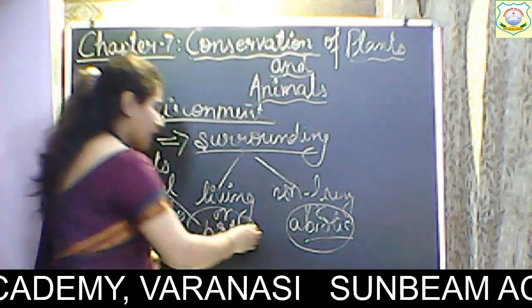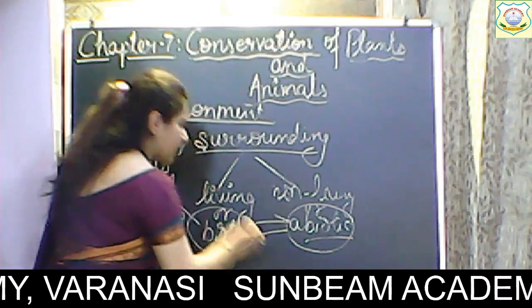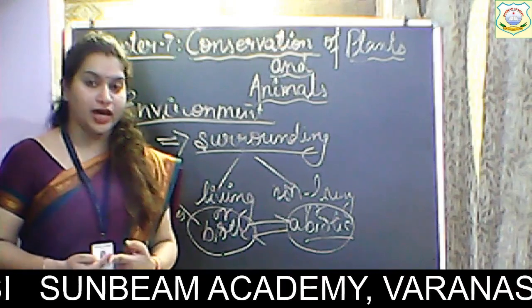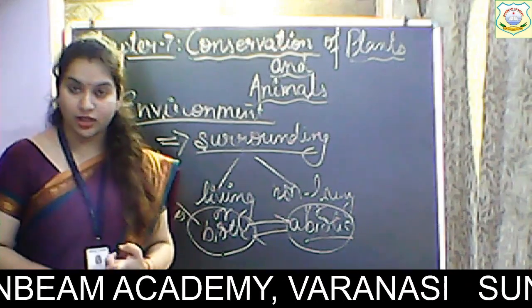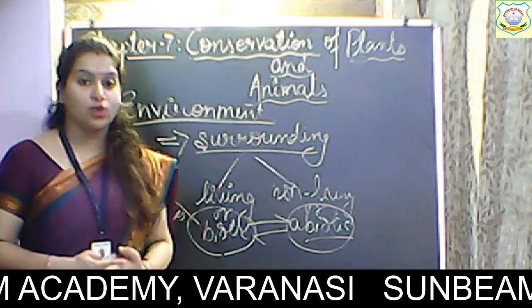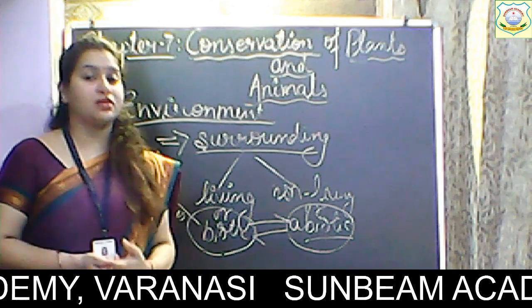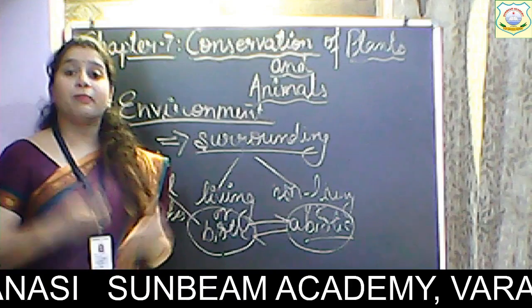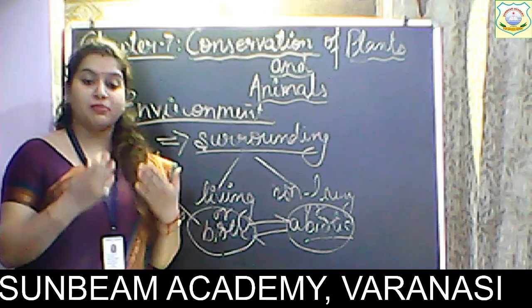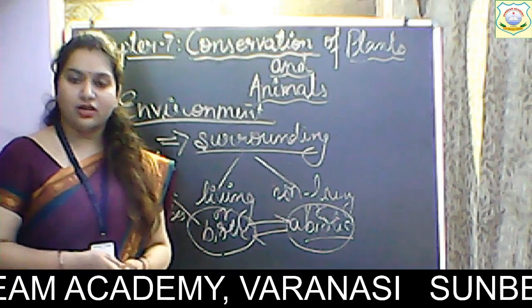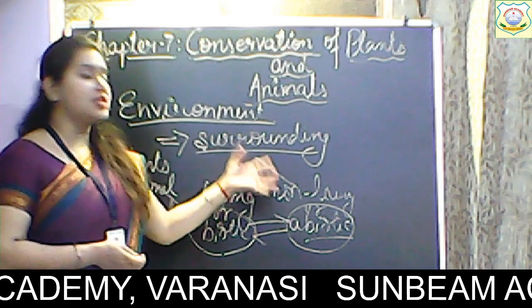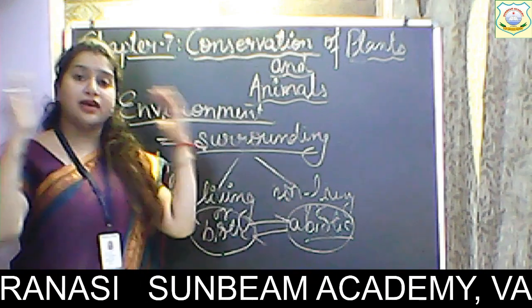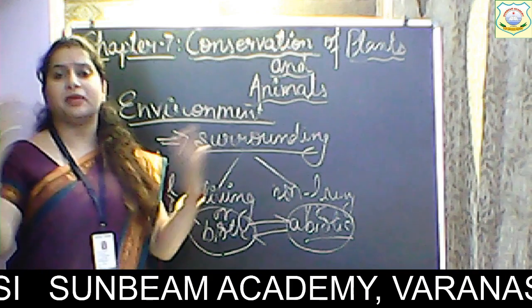Is it so or not? Are they interdependent on each other or not? We cannot survive without air. We cannot survive without water. We cannot survive without soil. Plants cannot survive without soil. Plants cannot survive without water. Even microbes need all these. There are several microbes that are present in the soil. And all the abiotic components, the air that is present, we are maintaining the balance.